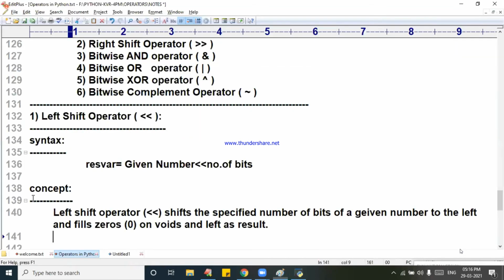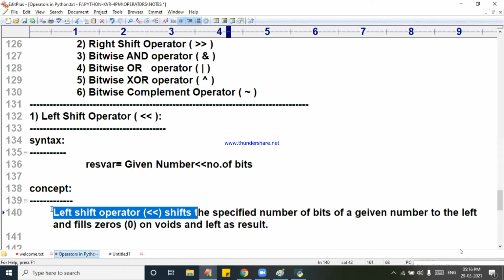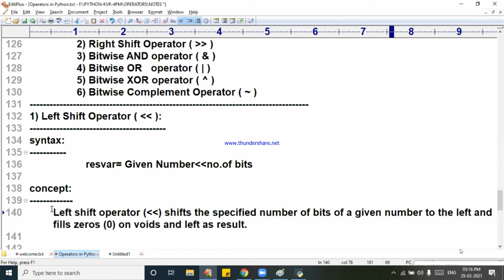Simple. Left shift operator shifts the specified number of bits of a given number. You can take 3 blocks, 4 blocks, 5 blocks, 6 blocks. You can take any number of blocks. But the last 2 blocks which I have taken are what? 0, 0, zeros only. Shifts the number of bits of a given number to the left and fills zeros on voids as left.